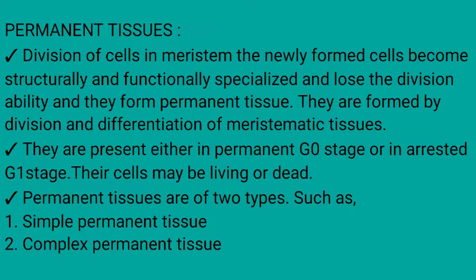Permanent tissues are of two types: simple tissue or simple permanent tissue, and complex tissue or complex permanent tissue. Very simple: permanent tissues are matured and permanent, which cannot divide further. These are structurally and functionally specialized cells.